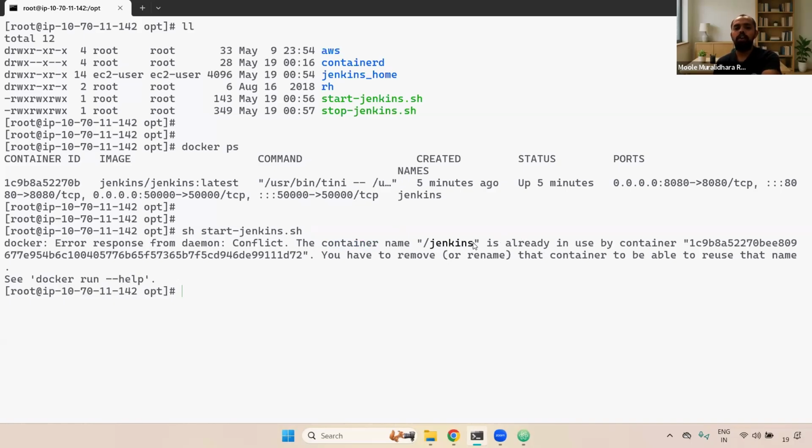Okay, now what do you have to do? Two things. One is you have to delete that particular existing container and then you can run it. It will work. The second option is you need to change the container name. Anything's fine.